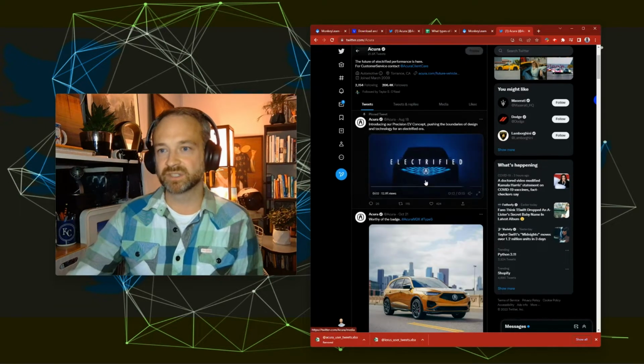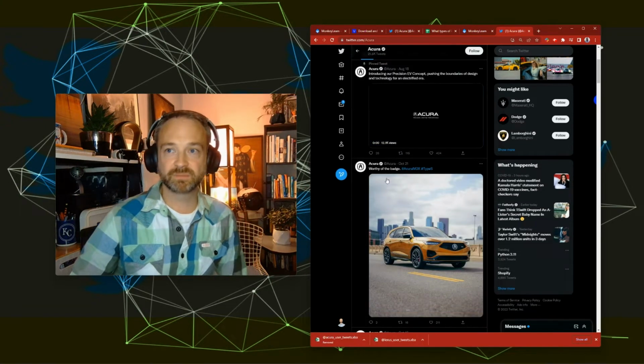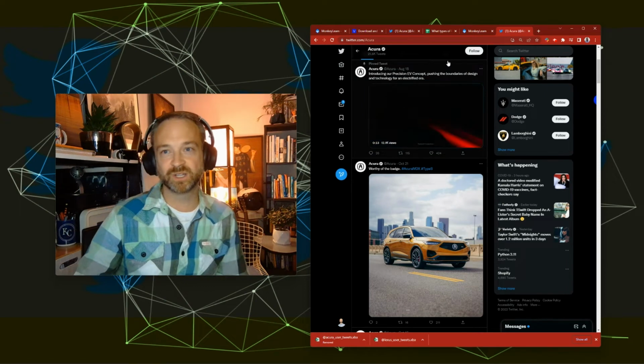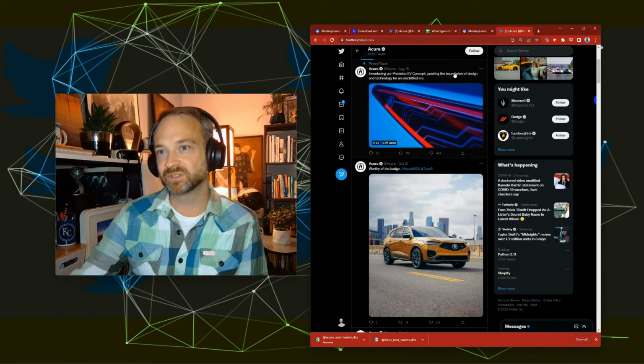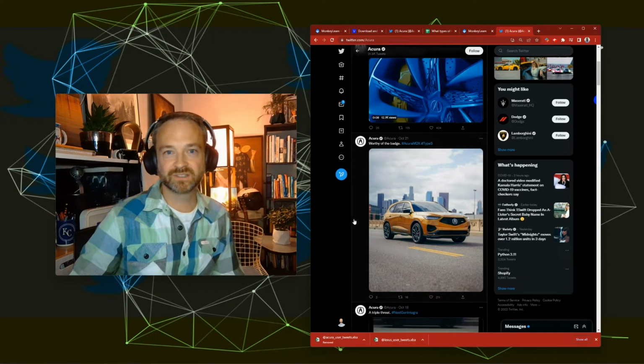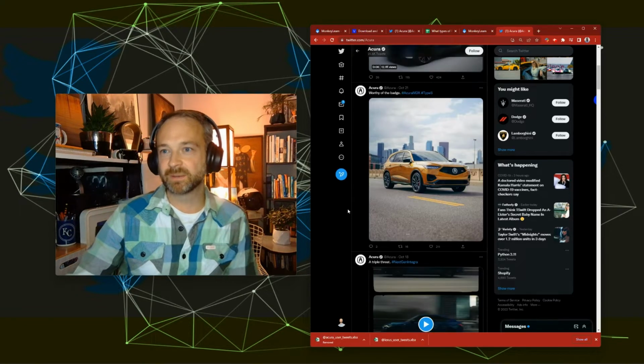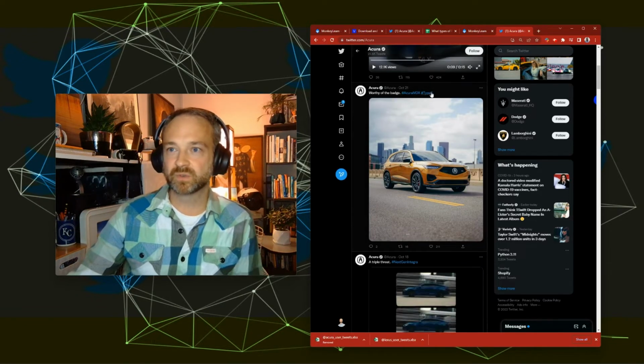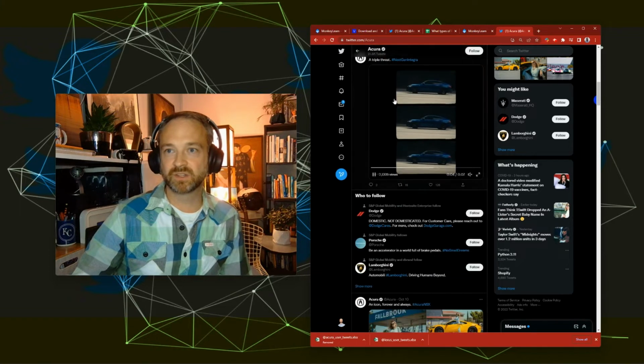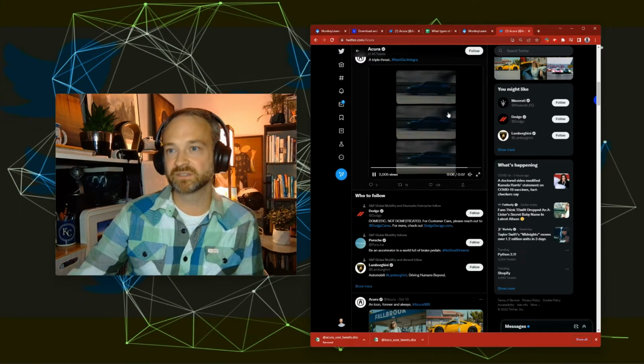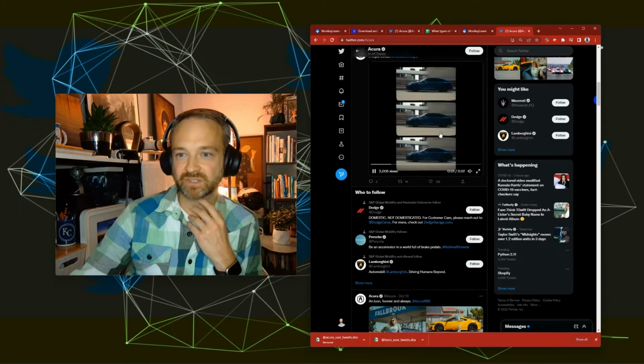So looking at Acura here, I'm seeing that the first post is a concept car. It looks like one that may turn into an Acura ZDX next year, according to something I heard a few weeks ago that they announced. I'm a little skeptical, we'll see what happens. We got one of their SUVs with a sport model. We've got the new Acura Integra that was announced and actually launched in the past year.